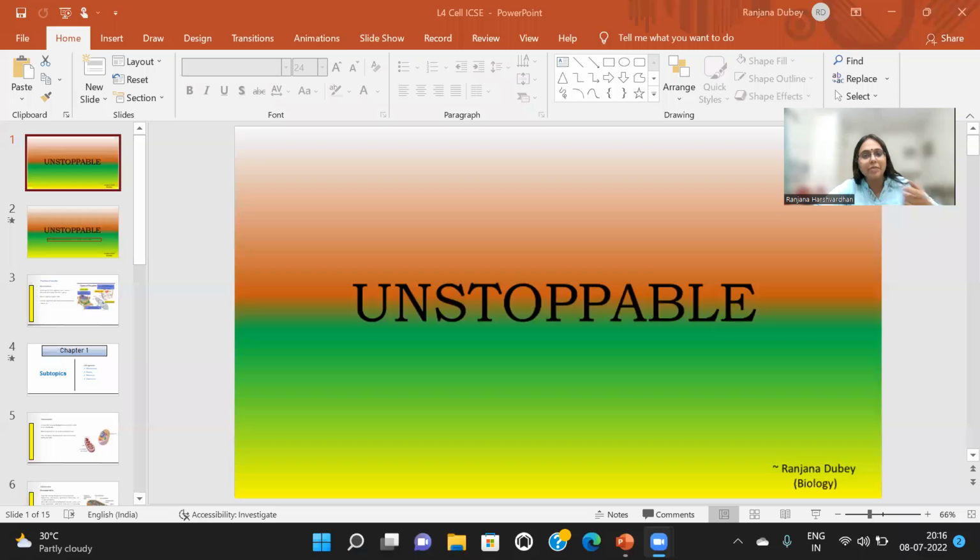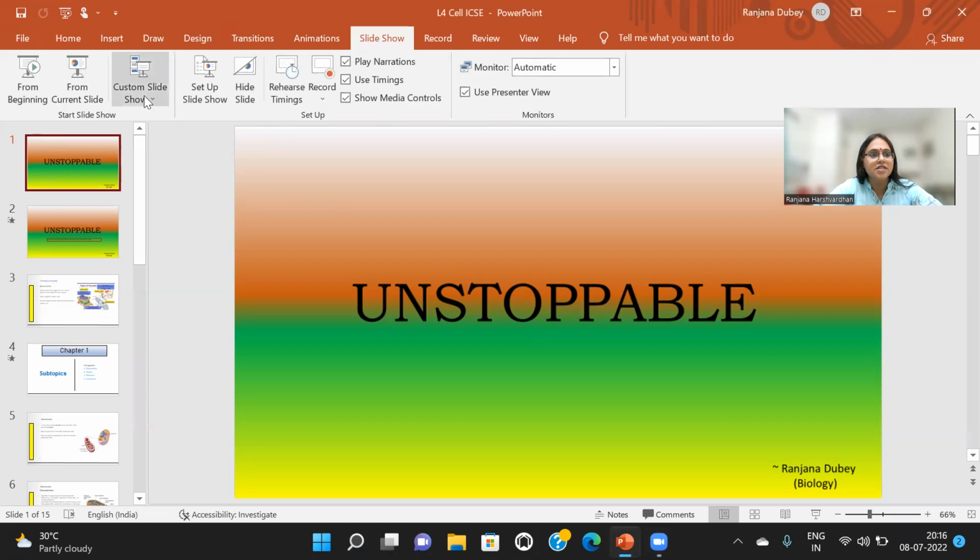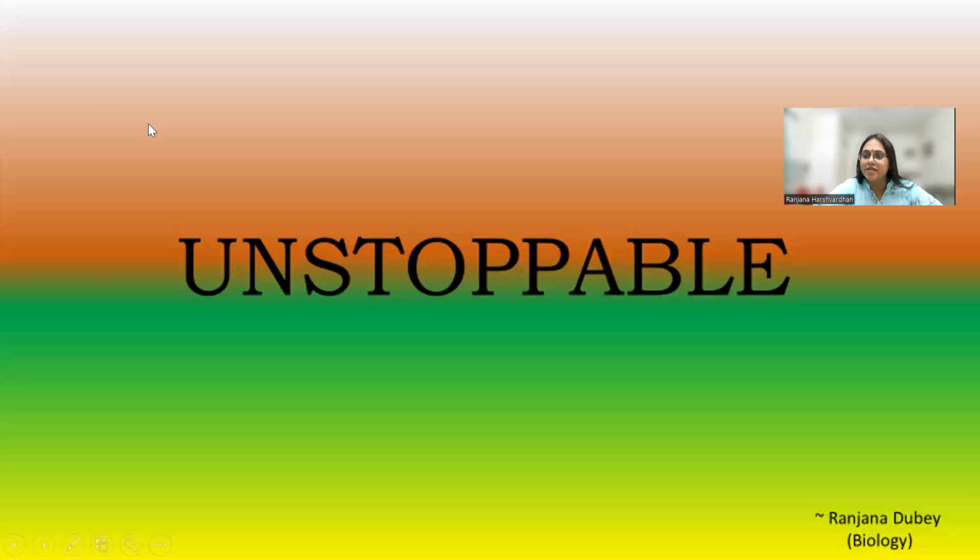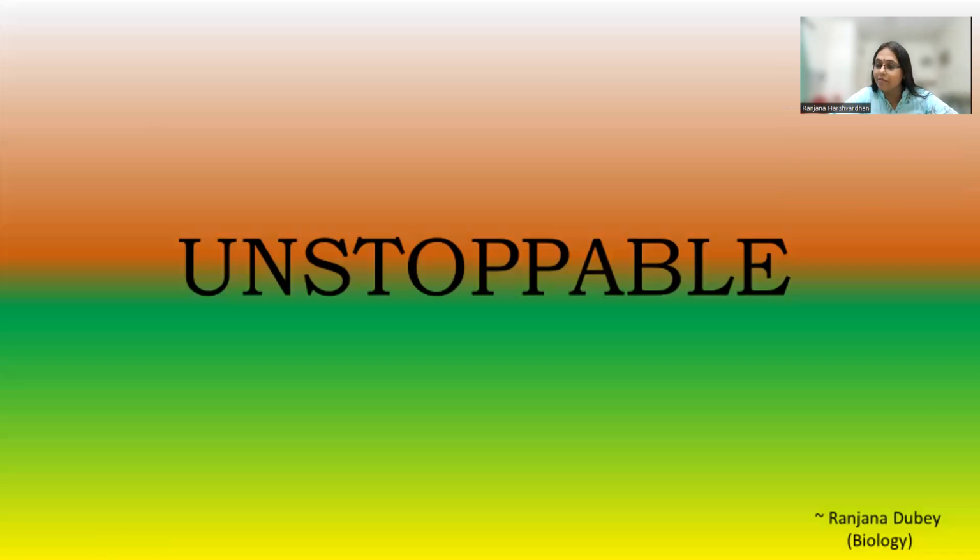So what is all that we have covered, children? Do you remember? Chalo main tumko slide show kara deti hu. We had seen the contributions of various scientists, and then we started off with the cell organelles. उसके पहले हमने cytoplasm की बात की, हमने plasma membrane की बात की, और nucleus की बात की. फिर slowly we started with the other cell organelles की भी हमने बात शुरू की,